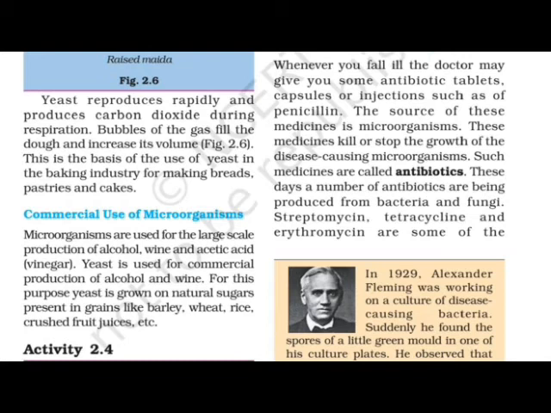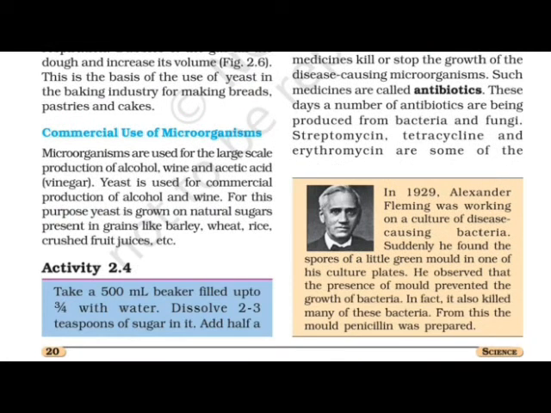See, I think this can be a homework also, because from the beginning of this session we have got the idea that there are so many uses of microorganisms.